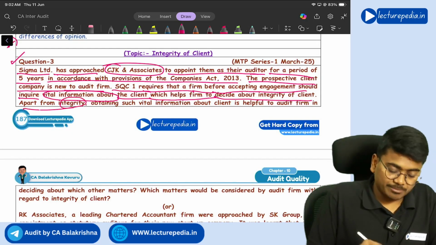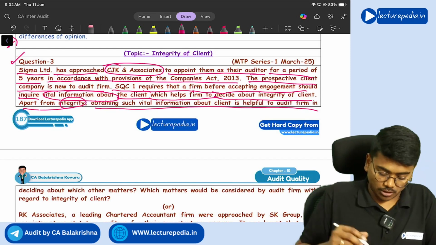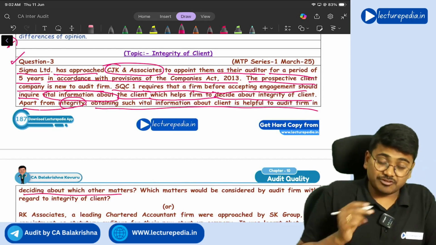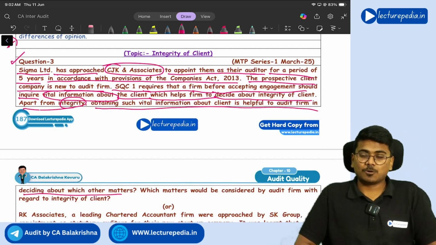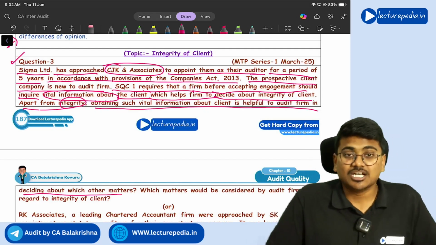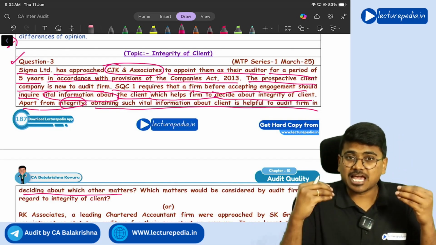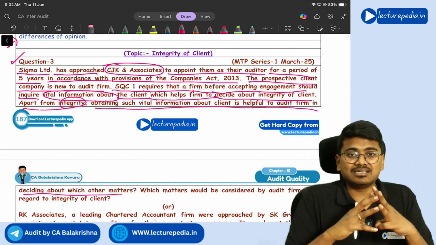Now, apart from integrity, obtaining such vital information about the client is helpful to the audit firm in deciding about which other matters? So, before accepting a new client or a new engagement, you need to obtain certain information from the client which will be helpful to you in understanding three things.